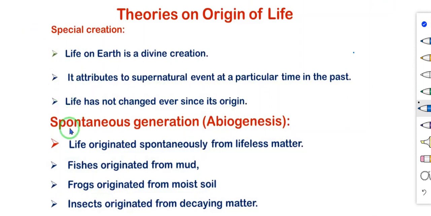The next one is spontaneous generation or abiogenesis. This theory says living things arise from non-living things. Life originated spontaneously from lifeless matter. From the lifeless matter only living things arise. Example, fishes originated from mud, frogs originated from moist soil, insects originated from decaying matter. Mud is a non-living thing.